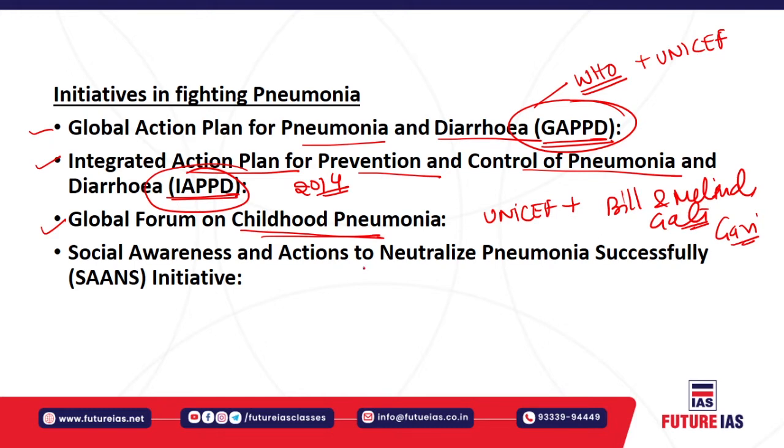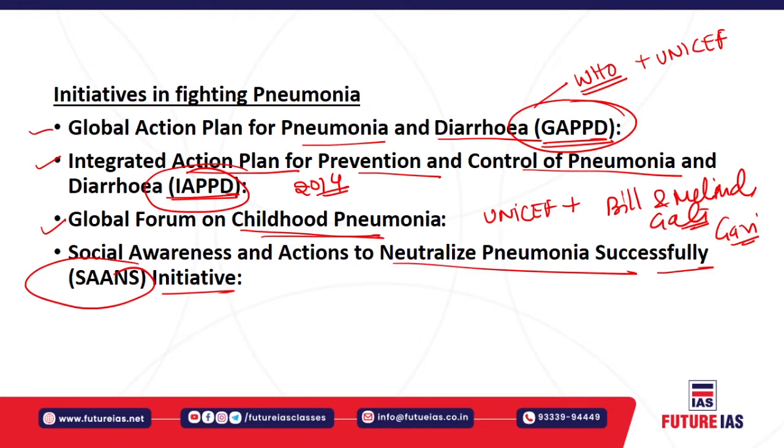Then there is the Social Awareness and Actions to Neutralize Pneumonia Successfully initiative, also known as the SANS initiative. It aims to reduce child mortality due to pneumonia, which contributes to around 15% of the deaths of children under the age of 5 annually.